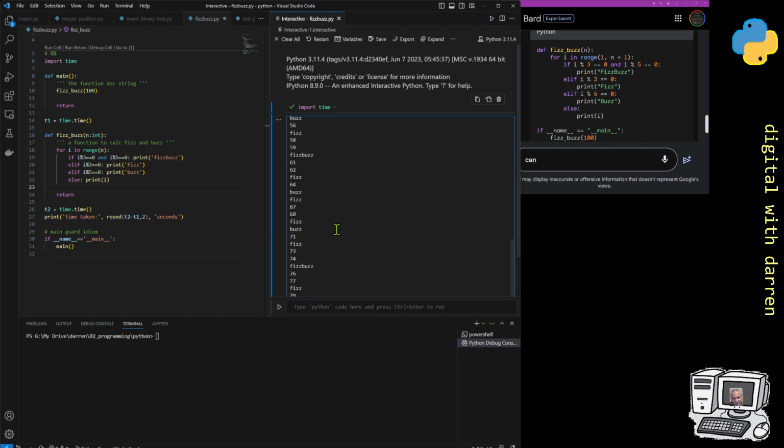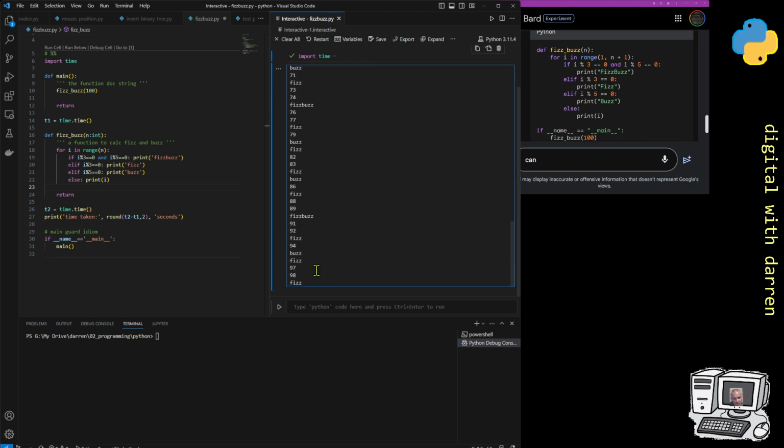And notice I'll go down to 98, and 99 is a Fizz because 99 is a multiple of 3, because 9 is a multiple of 3. 33 times 3 is 99. So that's basically it. We get all of the Fizzes and the Buzzes, and for something like 90, for example, which is a multiple of 3 and a multiple of 5, we get FizzBuzz. So that's all working. It's all perfectly fine.